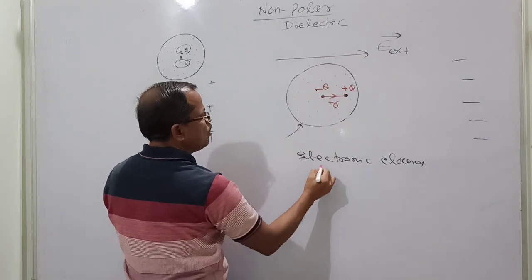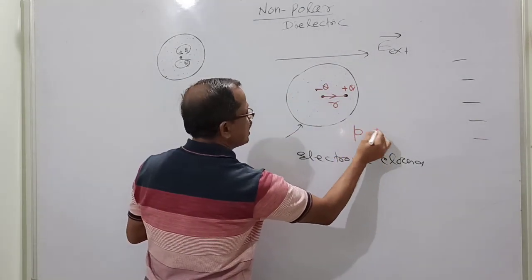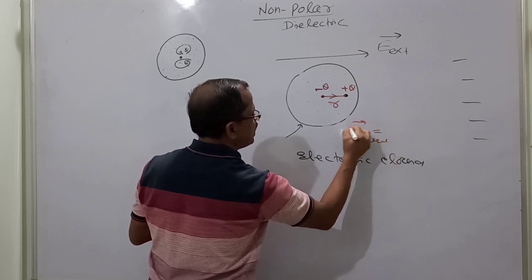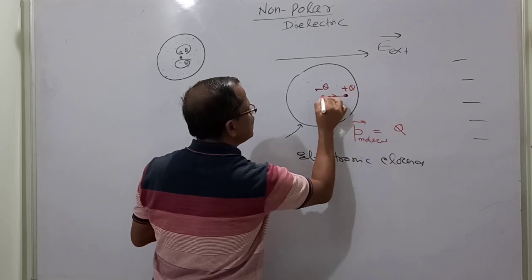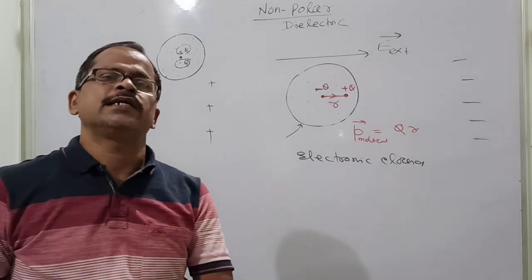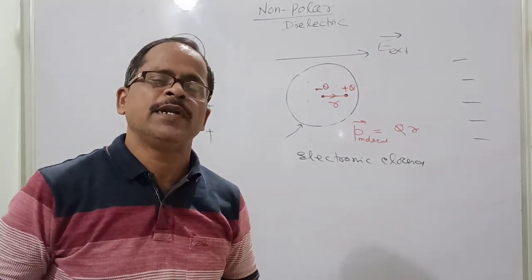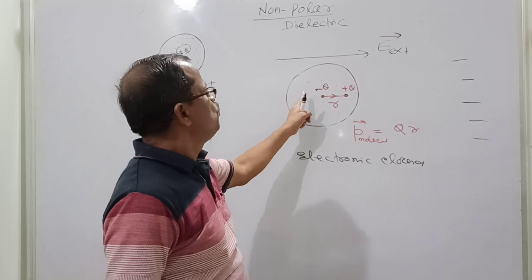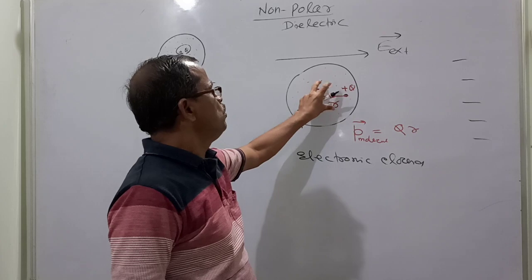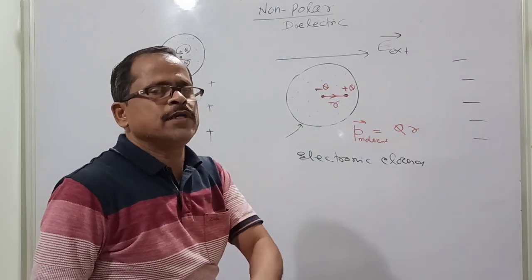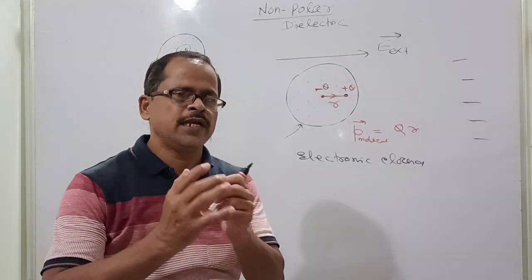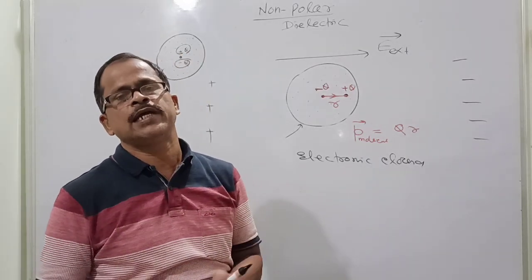Now they develop a molecular dipole moment for each molecule. The molecular dipole moment is a vector, equal to the product of the charge and the distance between them. Why is a distance developed? Because of the external electric field applied. The field pulls the positive charge along the field and pulls the negative cloud toward the negative side. I am assuming that the electronic cloud almost remains spherical. That is the assumption I have taken.